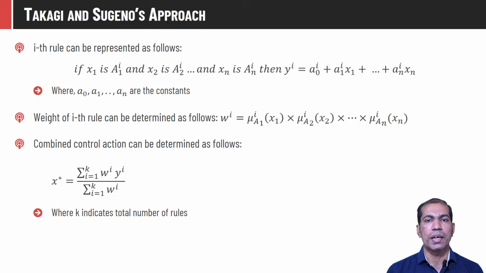Finally, we can combine those outputs and weights as shown in this formula using the weighted average method. So the crisp value x star is computed as the summation over i equal to 1 to k of wi yi, divided by the summation of the weights, where k represents the total number of rules in the system.